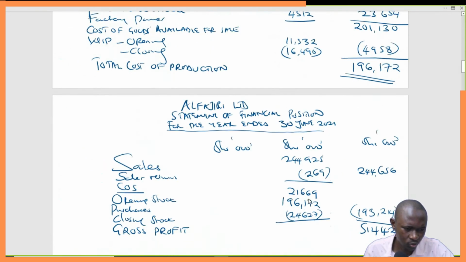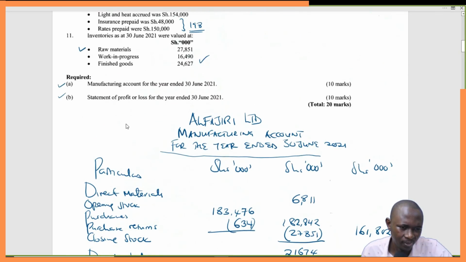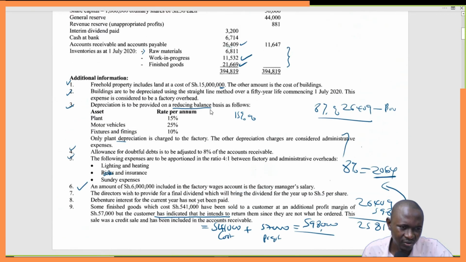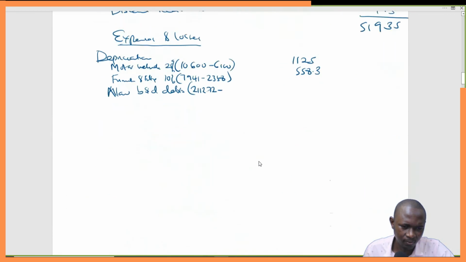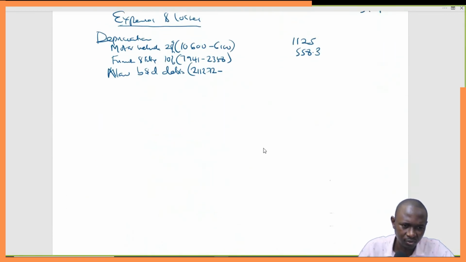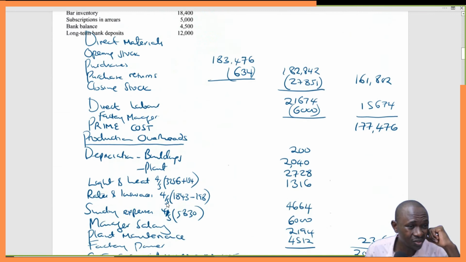So this will be 2,112.72 minus. Let's get this figure. This figure, where is it? Allowance 1381. So minus 1381. What do we have? This gives us 731.72. Good.